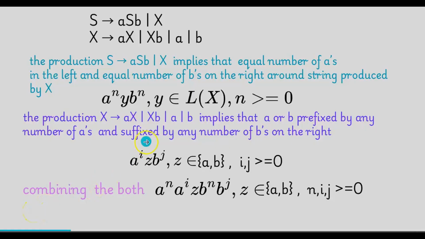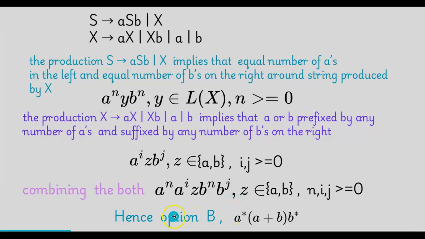When we combine both these expressions, what we get is a to the power of n, a to the power of i, then z, b to the power of n, b to the power of j, where z is contained in a or b. So now the answer is option B, that is 0 or more occurrences of A, then A or B, then 0 or more occurrences of B. So option B is the right answer.